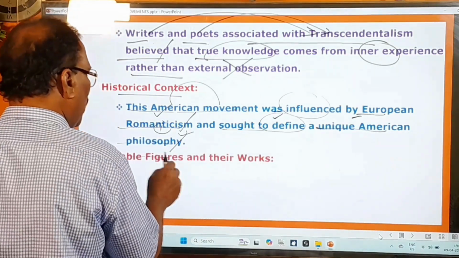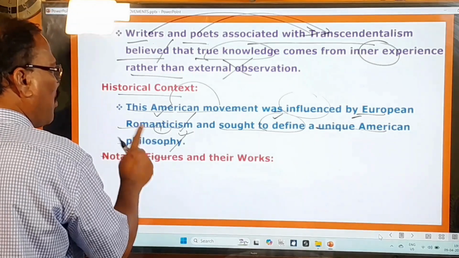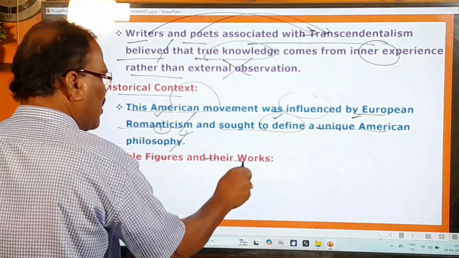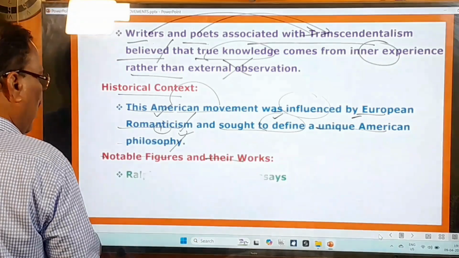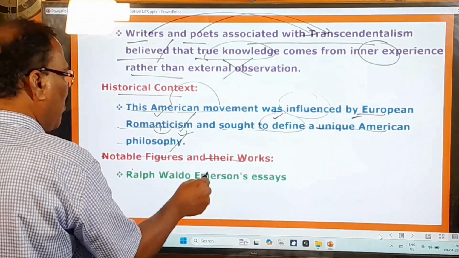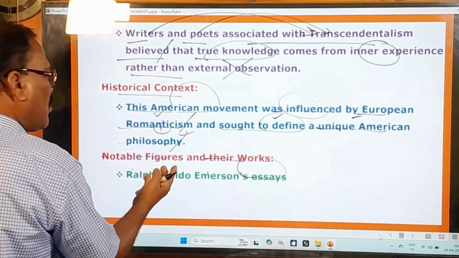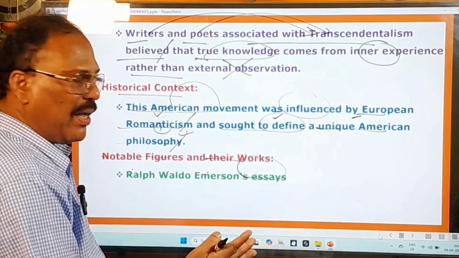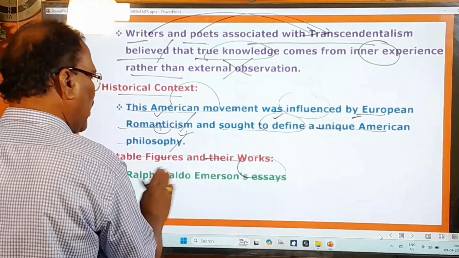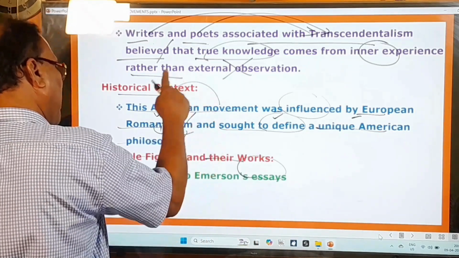Notable figures. Notable figures means prominent poets or writers and their works that you are going to learn here. And here you pay attention. R.W. Emerson, Ralph Waldo Emerson. Essays are there. He wrote so many essays, you know very well. And this was the great poet of this period, right?